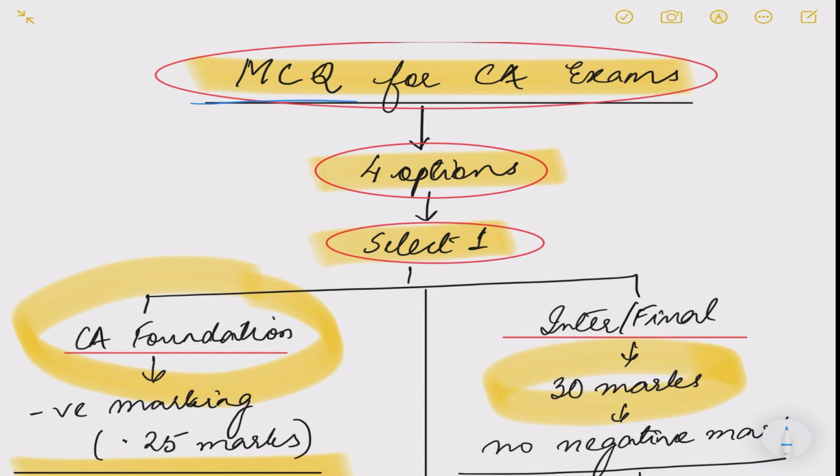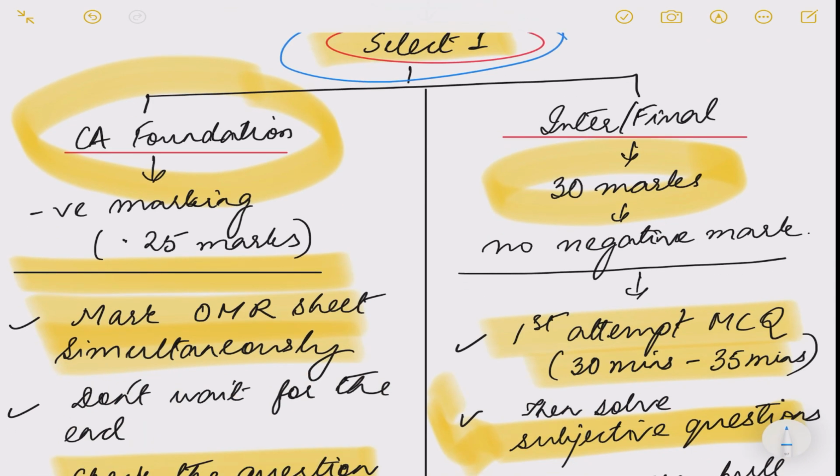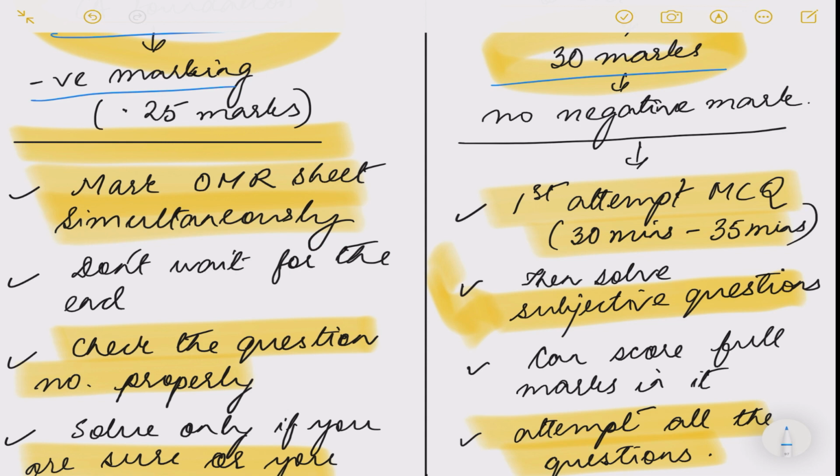In case of multiple choice questions for CA exams, you get 4 options. From that you need to select one. In CA Foundation, there is a negative marking for every wrong answer, which is 0.25. But there is no negative marking for Inter and Final. They get around 30 marks of questions. I would strongly suggest Inter and Final students to attempt MCQs first in around 30 to 35 minutes, so that they complete MCQs calmly and peacefully, and they don't hurry at the end. Then go for solving subjective questions.